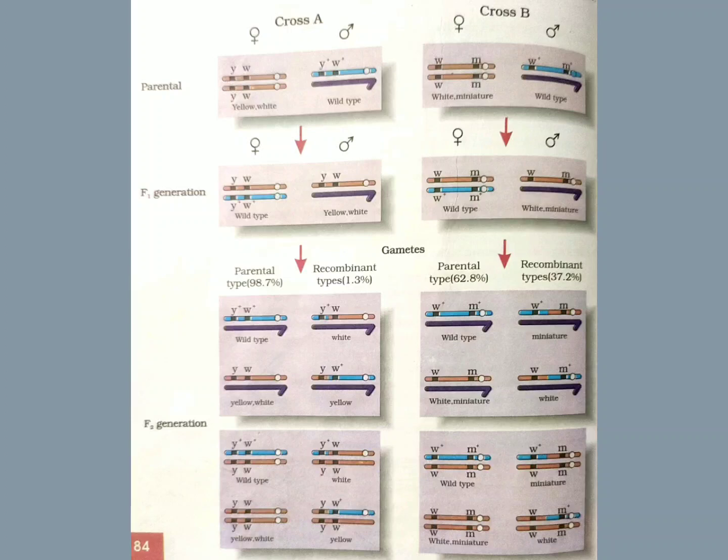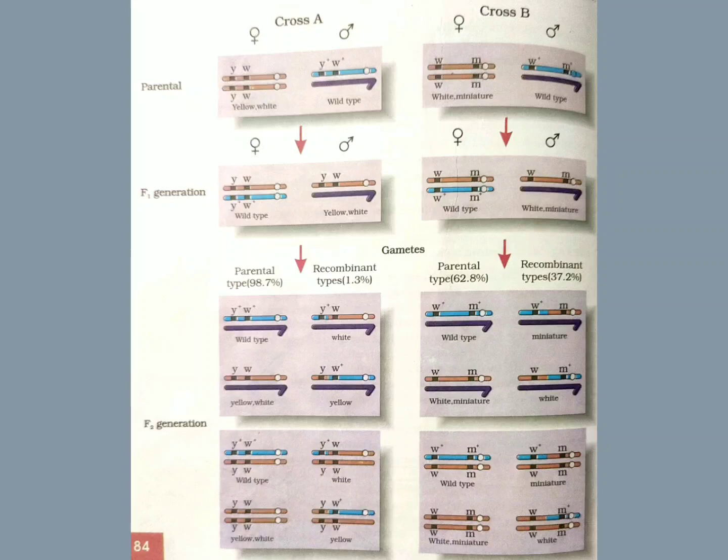As we know, wild type is dominant, which means Y plus and W plus are the dominating alleles. In the F2 generation, they found that the parental combination was 98.7% and the recombinant type was only 1.3%. So based on this cross, we can say that if the distance between two genes is small, the parental type will be more and the recombinant type will be less. It means variations will be lesser and recombination will be lesser.